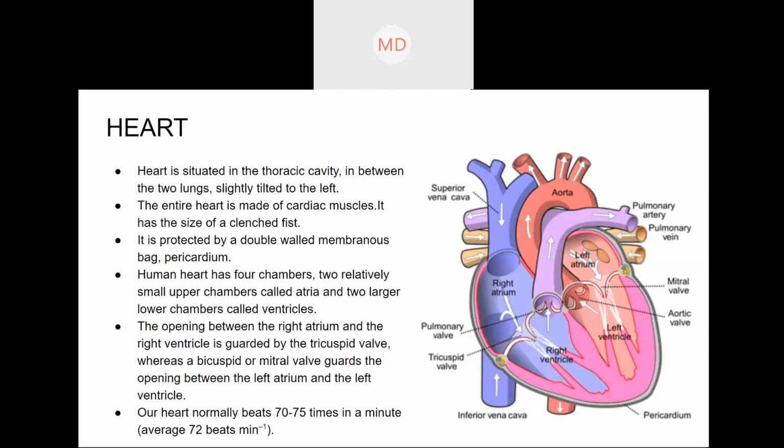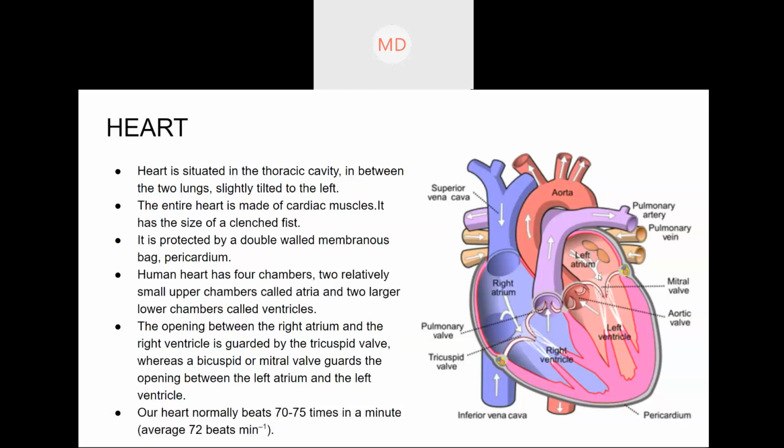So just remember that in between the left atrium and the left ventricle is the mitral valve. Next, between the right atrium and the right ventricle is the tricuspid valve. Don't confuse this. You have to remember that between the right atrium and the right ventricle is the tricuspid valve. Same function: it serves as a door.